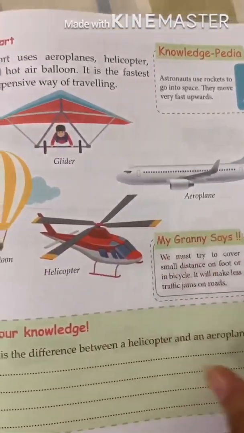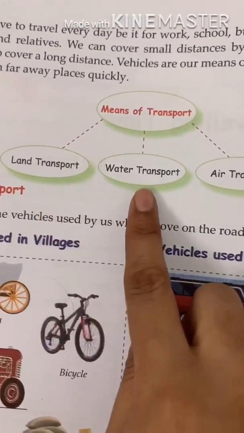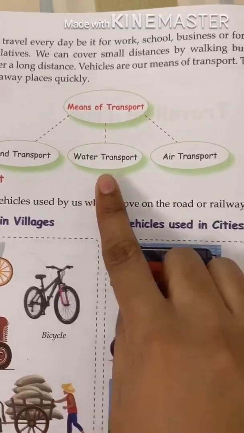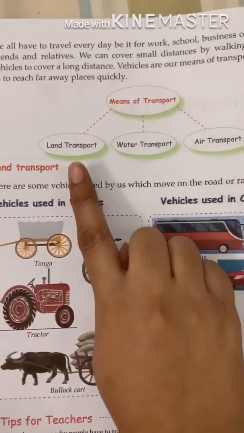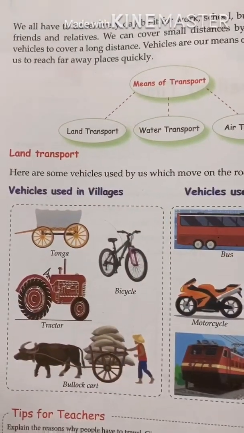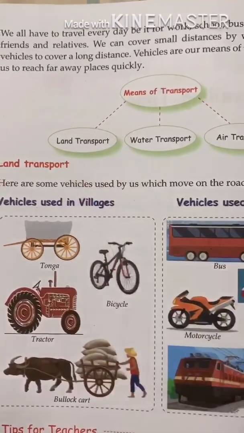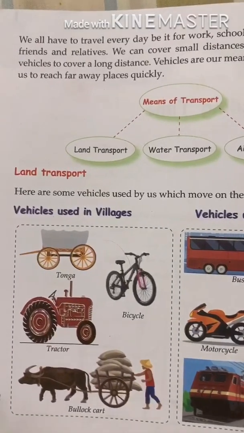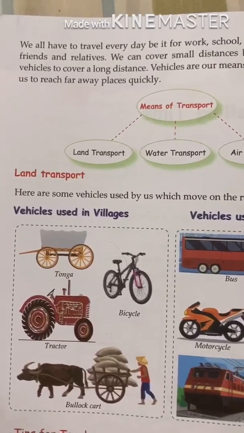So this is all about the 3 main means of transport we have discussed, that is land transport, water transport, and air transport. Water transport is a very slow means of transport. Air transport is the fastest means of transport, and land transport is very common when we are moving to not very far places. Just like if we are moving from Sonipat to Delhi, from Sonipat to Panipat or Chandigarh or Ambala, anywhere. So we usually prefer land transport there because it is a very small distance.